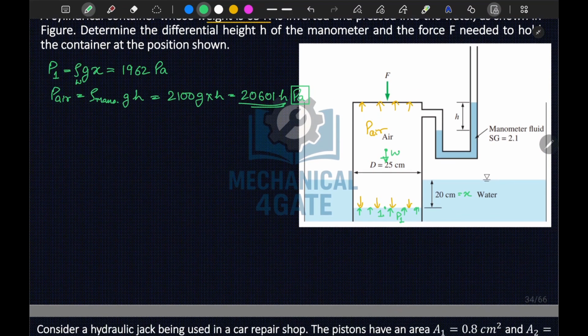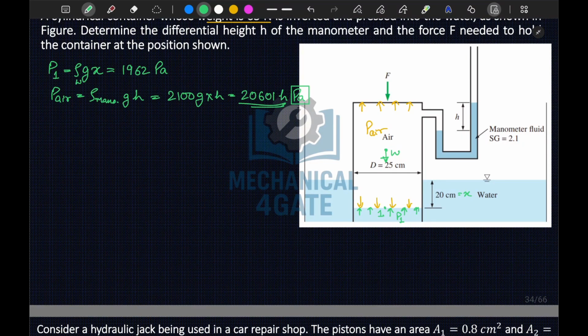So now if I talk about this water surface, for equilibrium of the water surface, I can say that P1 must be equal to P air.